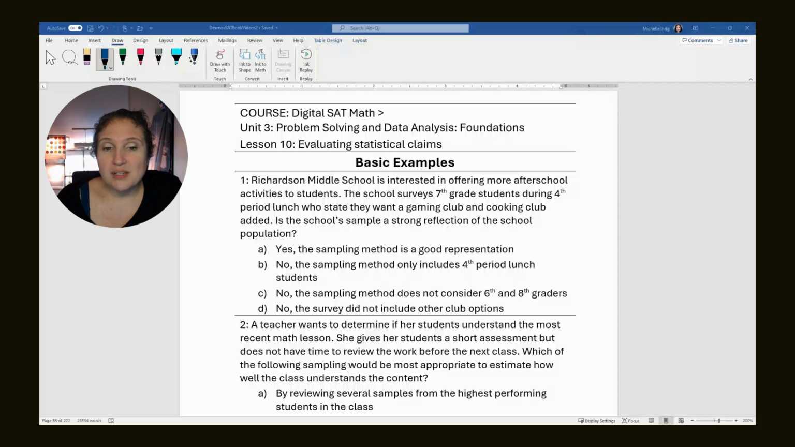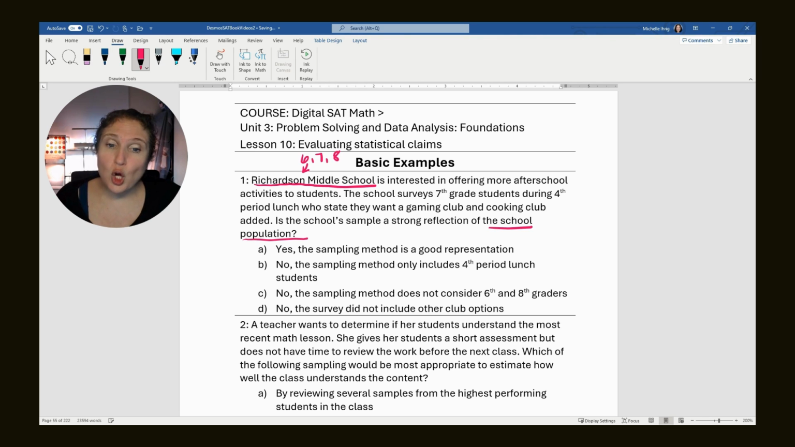Richardson Middle School is interested in offering more after-school activities to students. The school surveys 7th grade students during 4th period lunch who state they want a gaming club and cooking club added. Is the school's sample a strong reflection of the school population? Now, I kind of pre-taught this in lesson 9, where we really want to make sure that any sample that we take reflects who we're trying to assess. So here they're looking at middle school students, and we're asking about the school population. So we're going to expect that middle school will be 6th, 7th, and 8th grade.